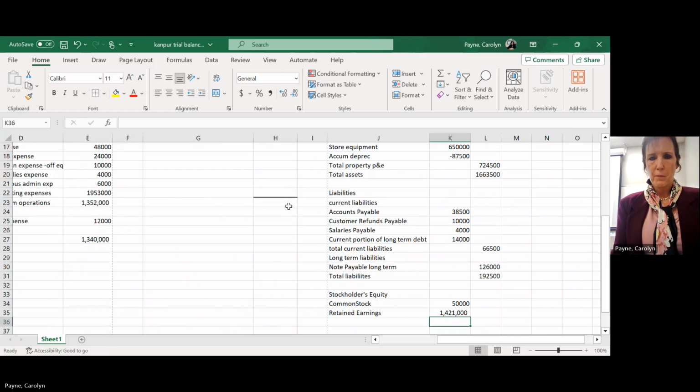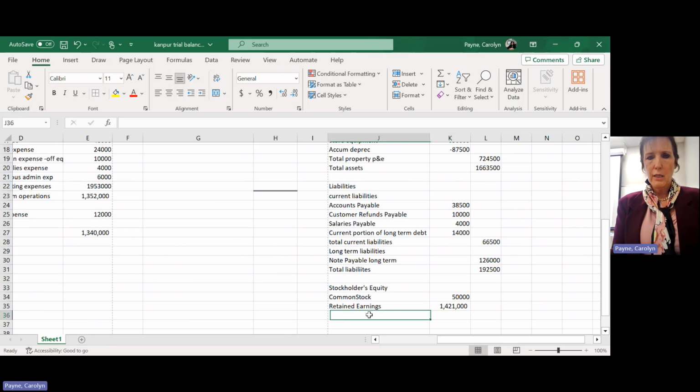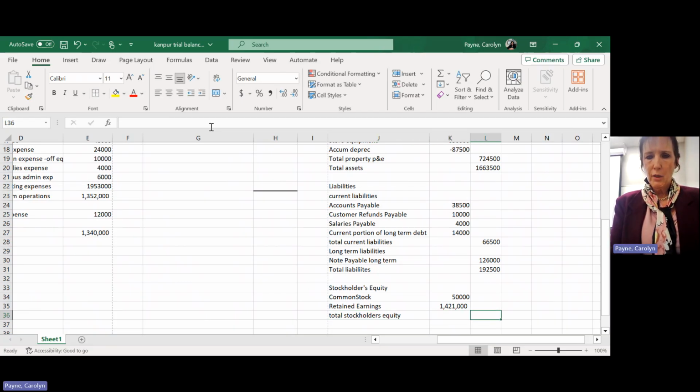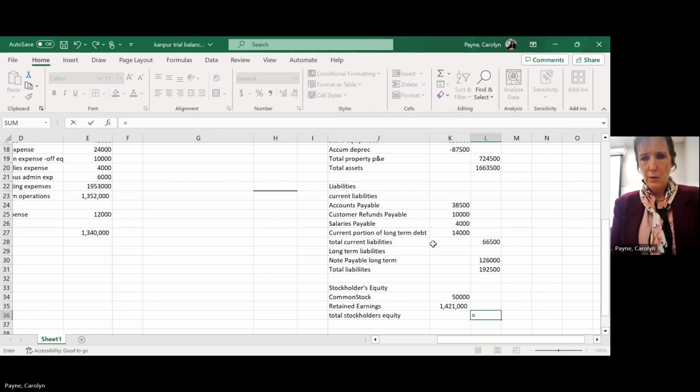Okay. All right, so now I'm going to total it. Total stockholders' equity. Whoops. Spell it right. All right, and then I'm going to come over here and total that.